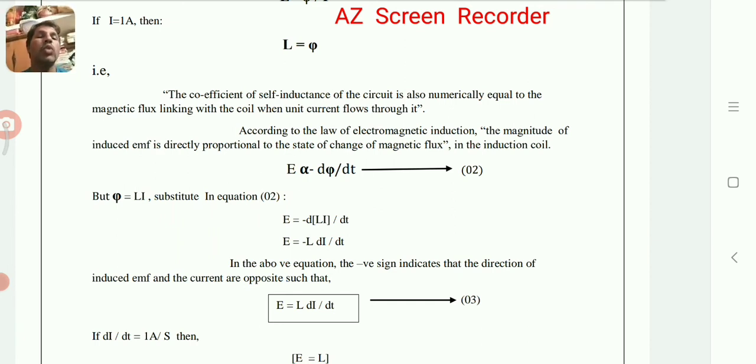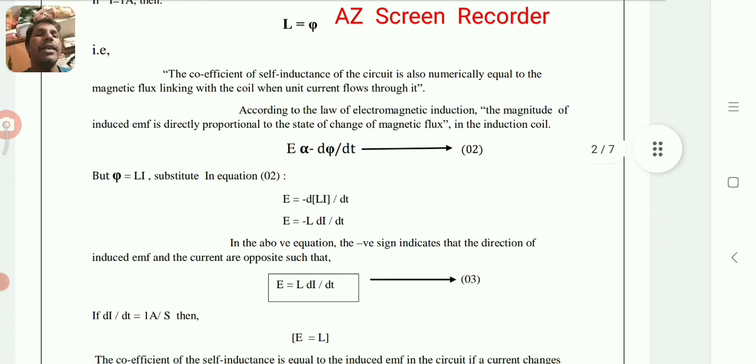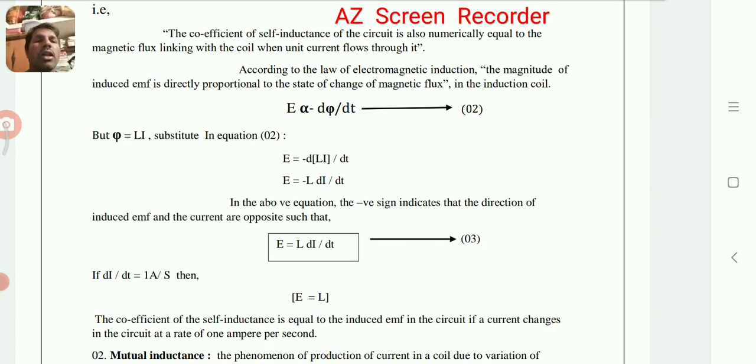So here E is proportional to minus d phi by dt. Here d phi by dt is the rate of change of magnetic flux in the coil. The negative sign indicates that the induced EMF is opposite to the current in the coil.